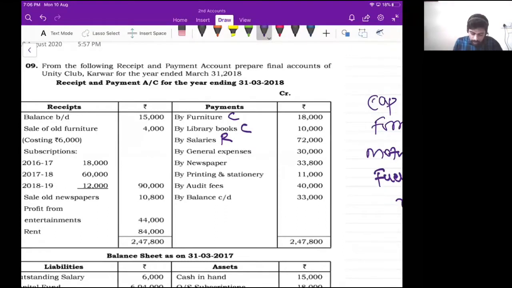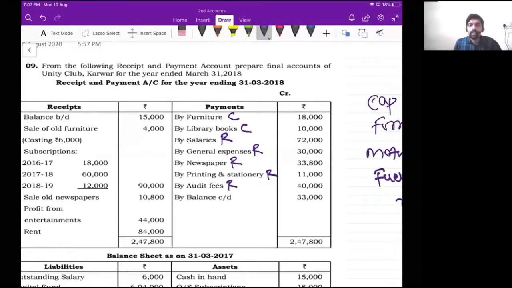General expenses, revenue item. These are all recurring in nature, right? So revenue item. Newspaper and then periodicals, revenue item. Printing and stationery, revenue item. Audit fees, every year you have to pay audit fees, right? So even this is revenue item.